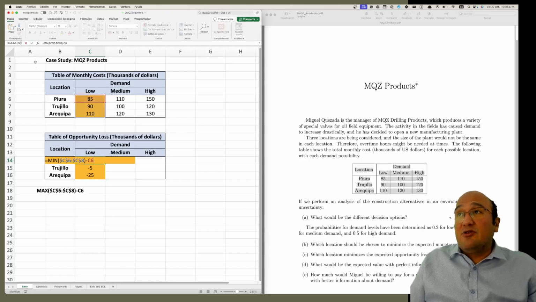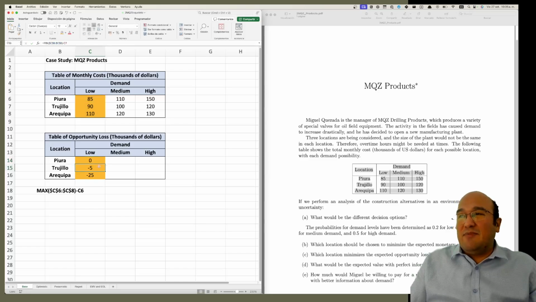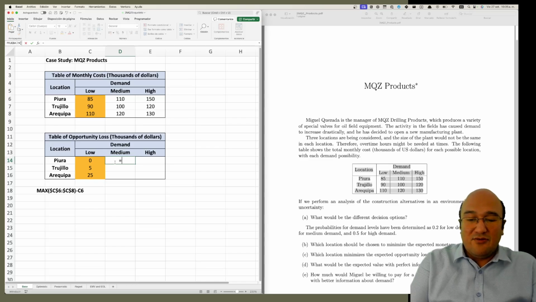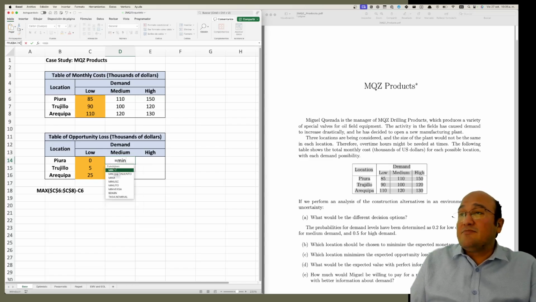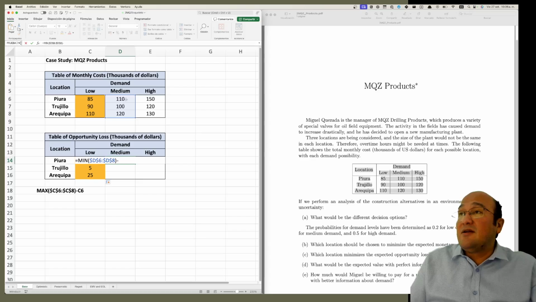So there are two solutions. We change the signs, plus and minus, or we put absolute value. So if we do it like that, we have this. So first is the minimum. We fix, minus the cell. And now we change the signs.